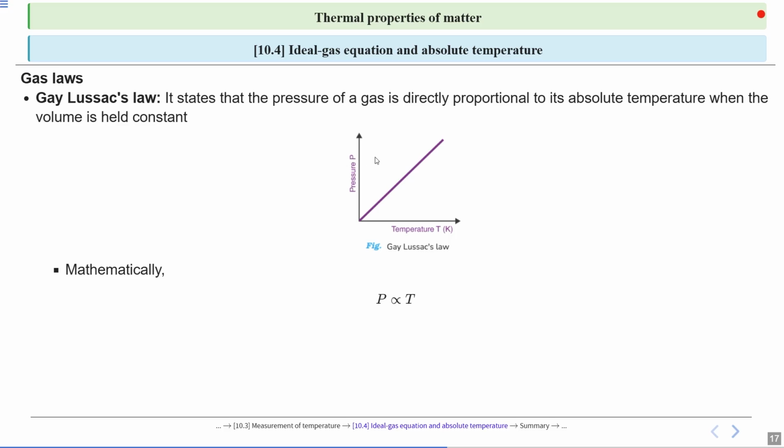So graphically, look here. On the y-axis pressure, on the x-axis temperature. This straight line shows that pressure is directly proportional to temperature. If temperature is increasing, pressure is also increasing. If temperature is decreasing, pressure is also decreasing. Alright. So it will be P by T equal to constant.